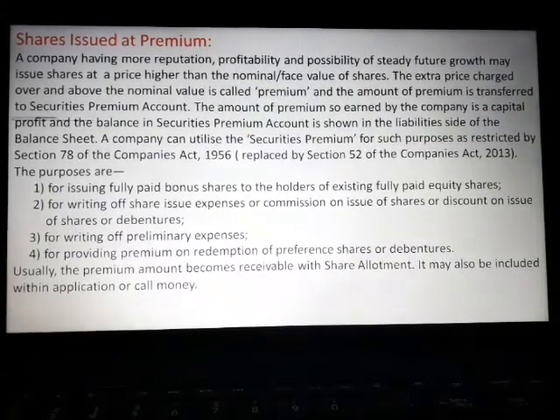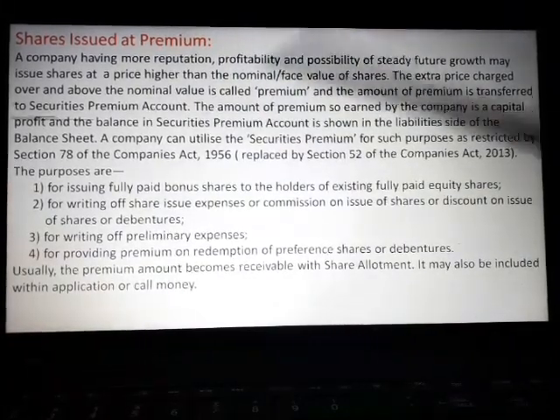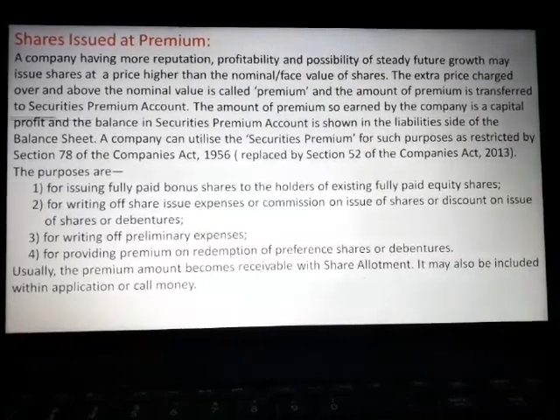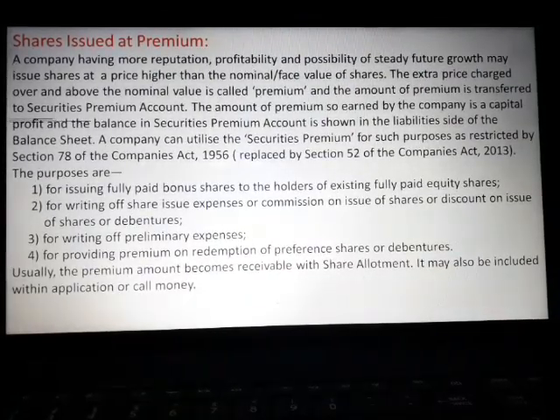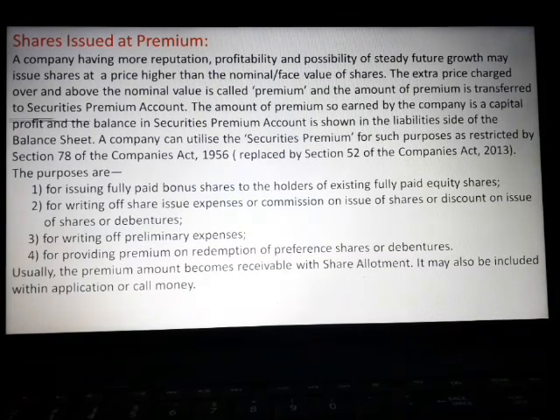The premium collected on issue of shares is transferred to a specific account meant for a specific purpose, named securities premium account. The balance in securities premium account means the profit earned by companies on issue of shares. It is shown on the liability side of the balance sheet.